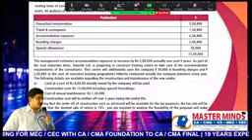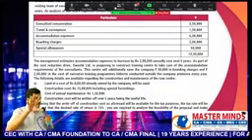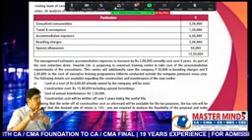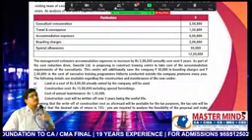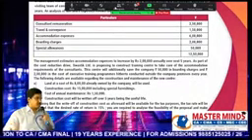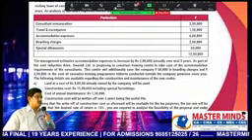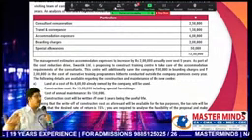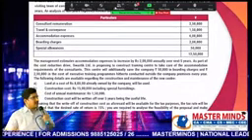Travel and conveyance. What is the fundamental difference between these two? In your accounting terminology, is there any fundamental difference between travel and conveyance? Yes, there is a difference. If there is no difference, what is the need to provide two different words? They might have simply given traveling expenses. But here they used the words traveling and conveyance.